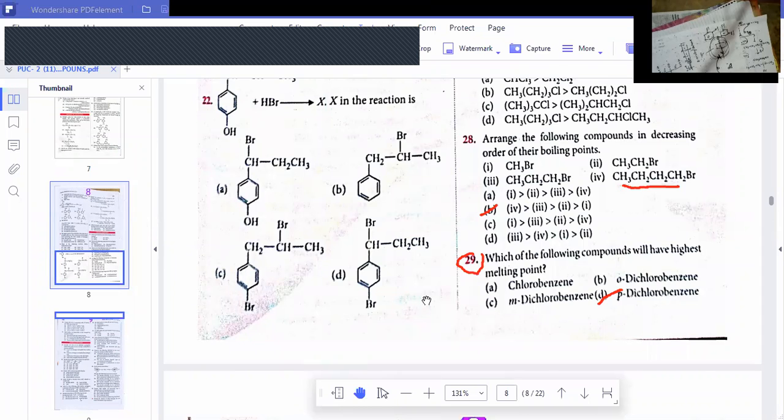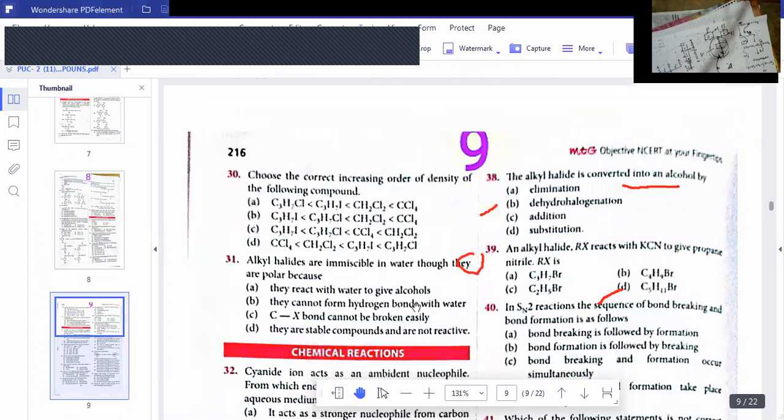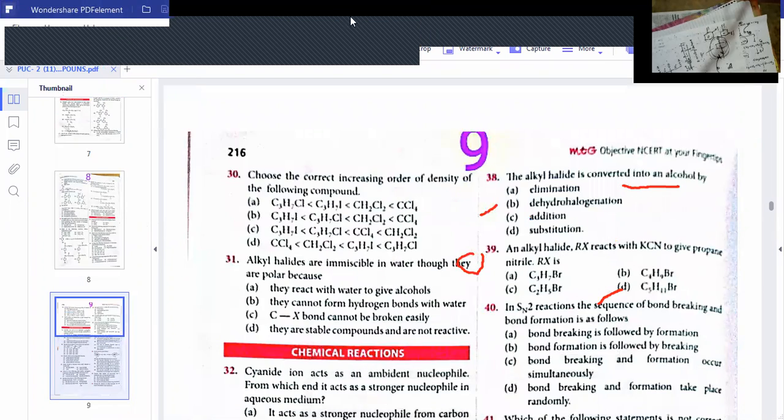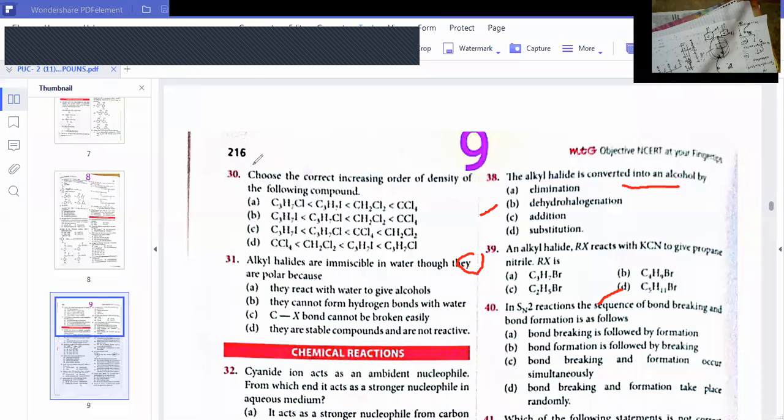Question 30. So the answer will be easy. Can you try to answer, Pavitra? Question number 30. Choose the correct increasing order of density of the following. As the number of chlorines increases, the number of halogen atoms increases, density increases. Check where the number of chlorines increases.